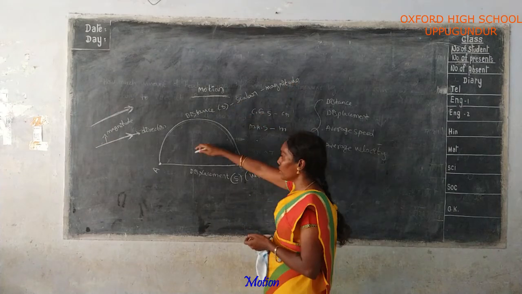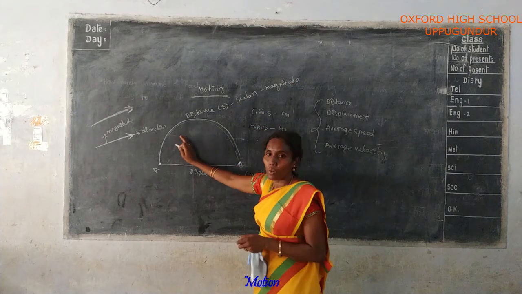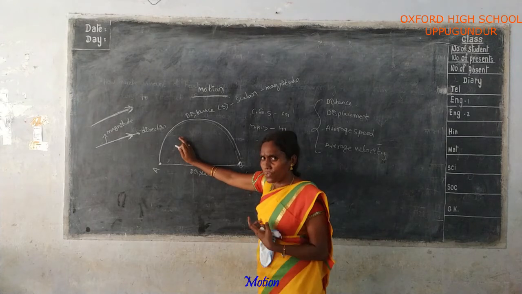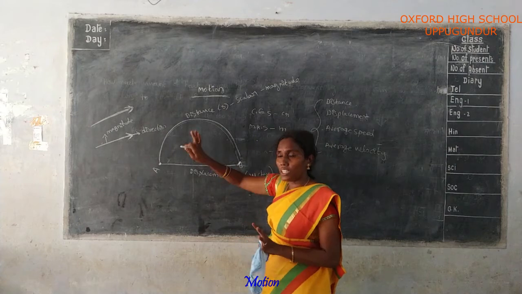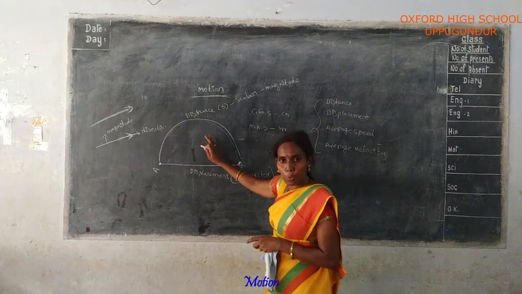If a person is traveling from A to B or B to A, whatever it is, in any direction, there is no specified direction, and the total distance should be measured.